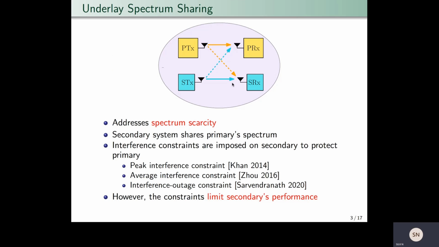Now, the more generalized form of the peak interference constraint is the interference outage constraint, which says that the fraction of time the interference outage occurs at the primary receiver must not exceed a limit. Now, these constraints degrade secondary's performance.